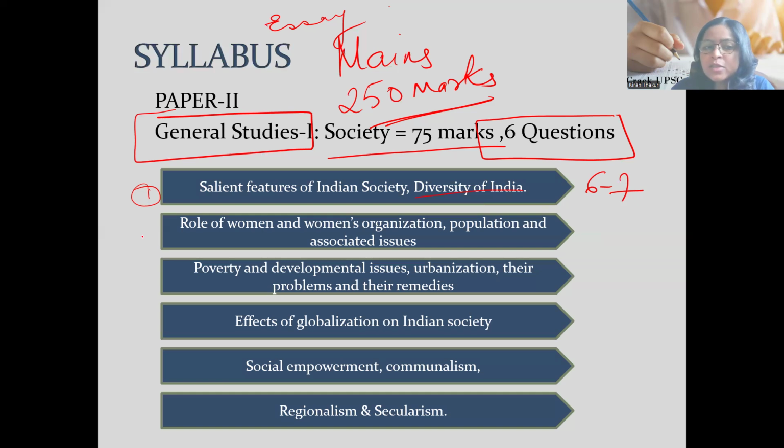Okay. The next topic is role of women and women organizations. In this topic, we have to understand the evolution of the status of women. What was the status of women in ancient times? What things changed in the medieval period, and what happened in the modern and present context? Next, we have to understand the role of women in shaping Indian society, and most importantly, the role played by Indian women in the Indian freedom struggle. That is covered in this topic.